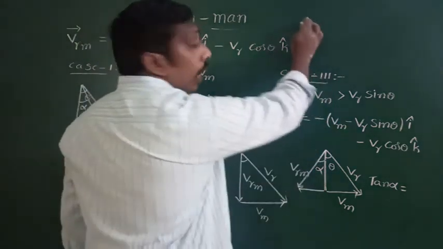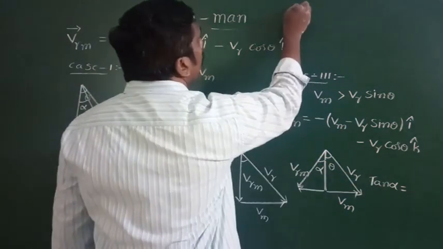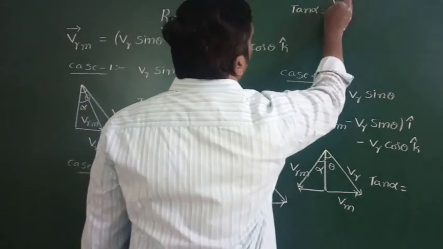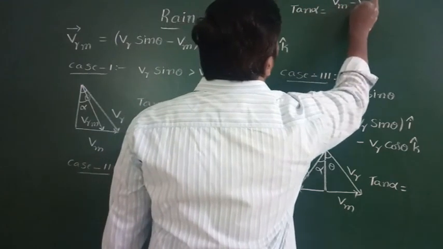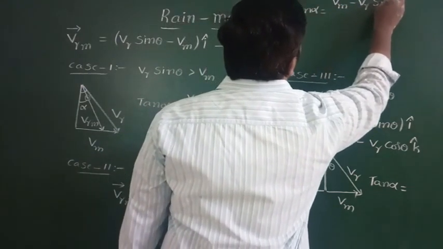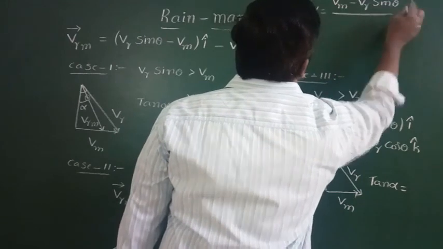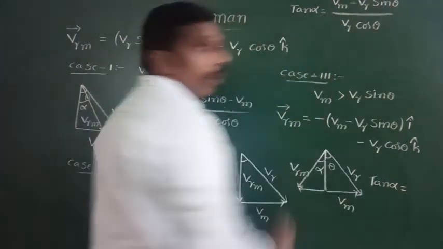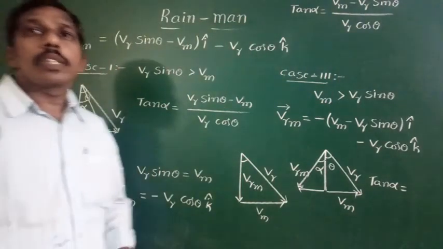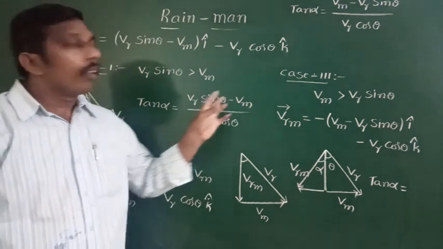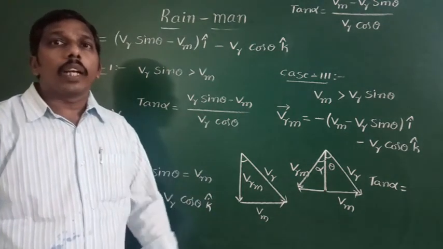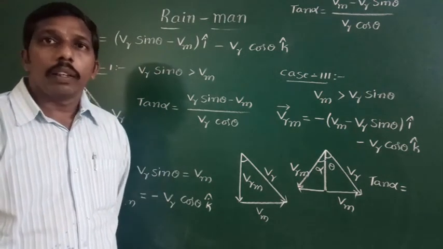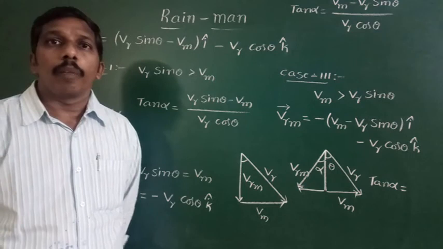Okay, now I am writing here tan alpha is equal to (velocity of the man minus Vr sin theta) divided by (velocity of the rain into cos theta). By using these formulas, we can find the velocity of the rain with respect to man, and the direction in which we keep the umbrella to avoid getting wet in rain. Clear? Thank you.